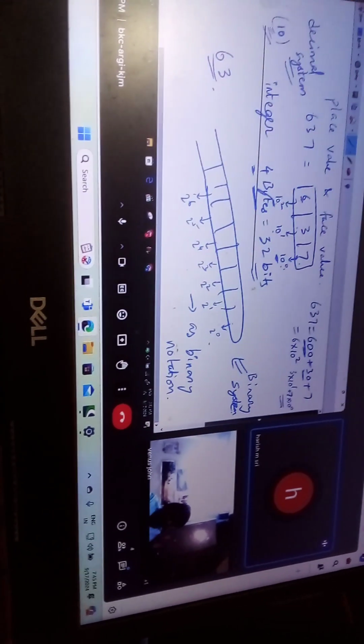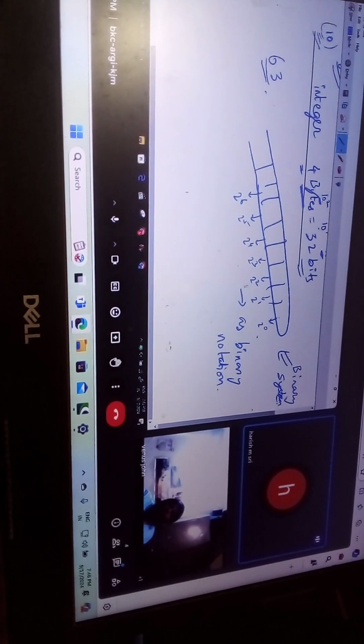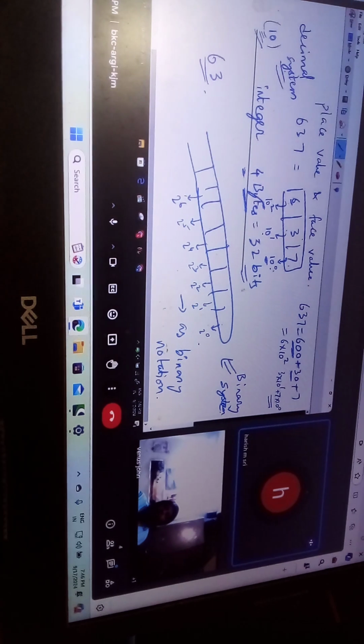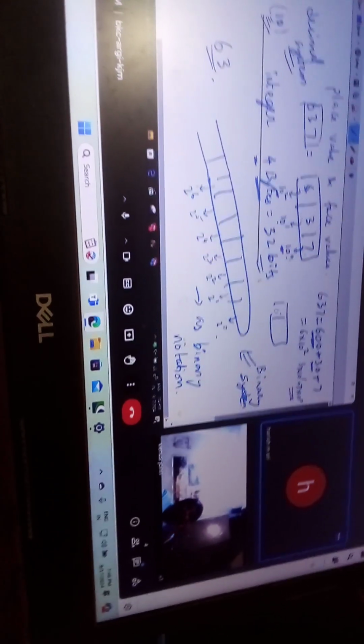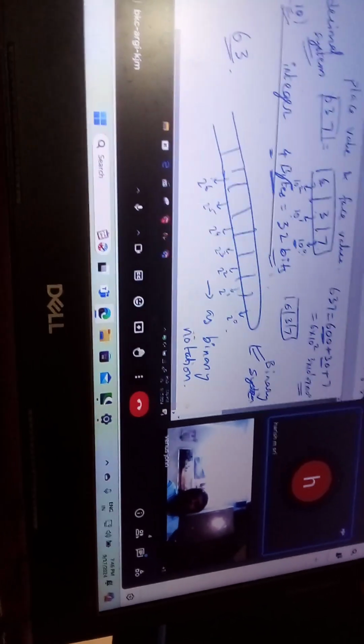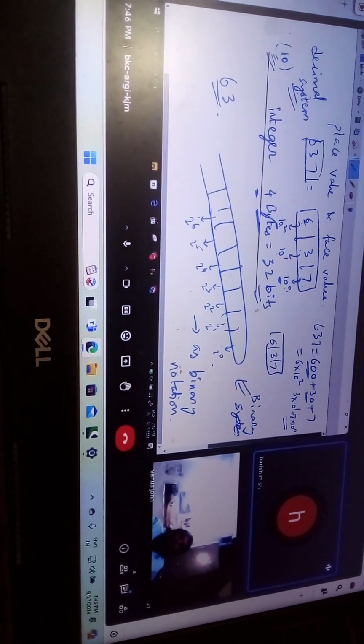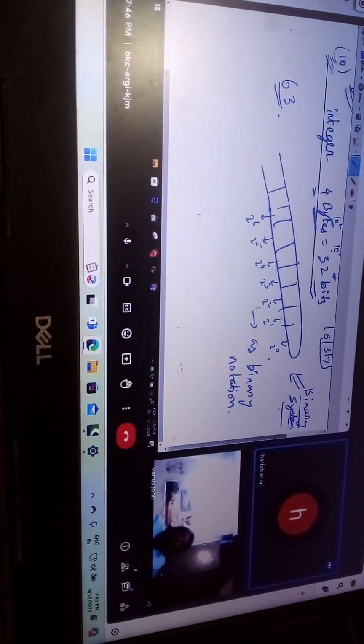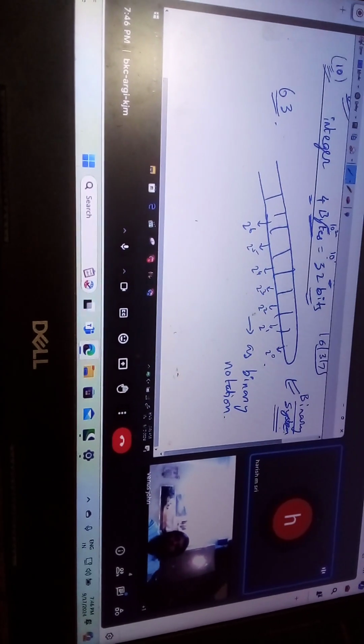Now, why can't we just have the numbers in the binary? Why can't we just store this 637 as 637 itself in a computer? We cannot, because the person who made the computer made it using a binary notation, right? Correct. So all throughout,